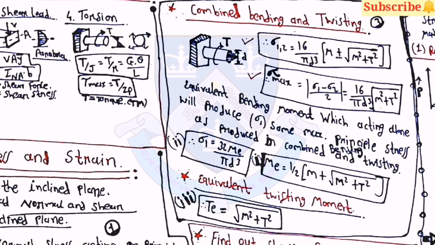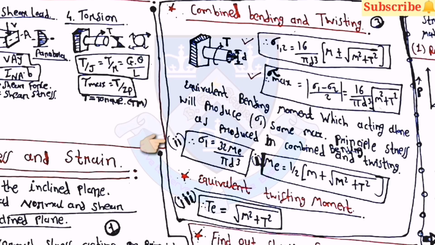Then for the combined bending and twisting, the equation will be sigma 1, 2 is equal to 16 by pi d cube into M plus or minus under root M square plus T square. Then tau max is equal to mod of sigma 1 minus sigma 2 by 2, which is equal to 16 by pi d cube under root M square plus T square.